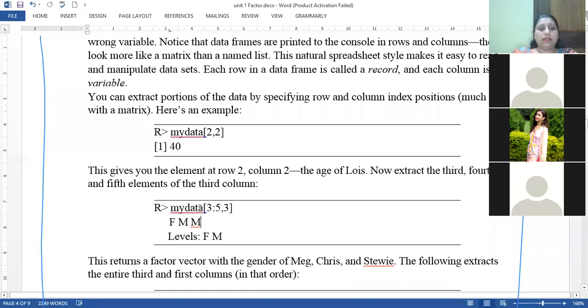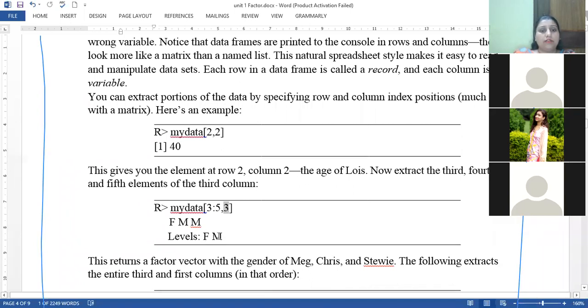Now the extraction can be done by using a sequence also. When I told you, a sequence can be generated by colon values. Suppose you want to extract the data from row 3 to row 5 and the column value is 3. It will extract 3 different values: the values from the third row, fourth row and fifth row, from the third column. And the third column is a factor vector in which we store the gender value, male and female. So it gives me these values and the labels are there, F and M.